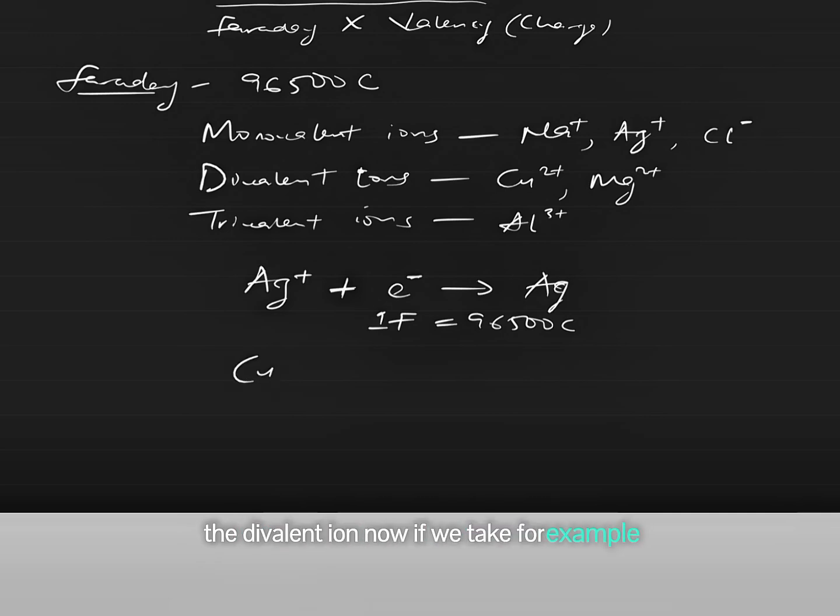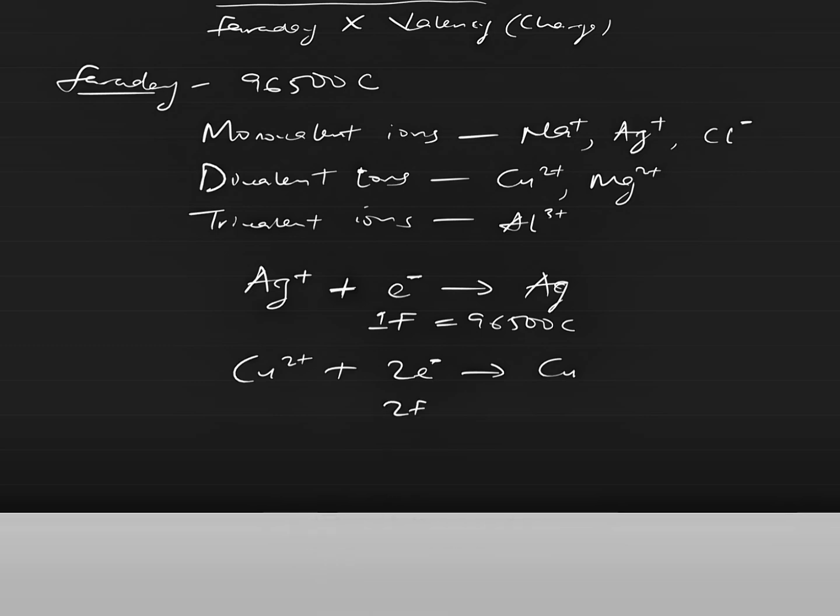If we take for example copper ion Cu2+, which gains 2 electrons to produce 1 mole of copper, this means that copper ion will require 2 Faraday to liberate 1 mole of itself.